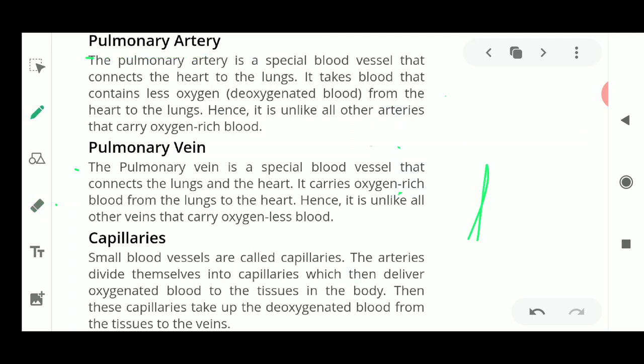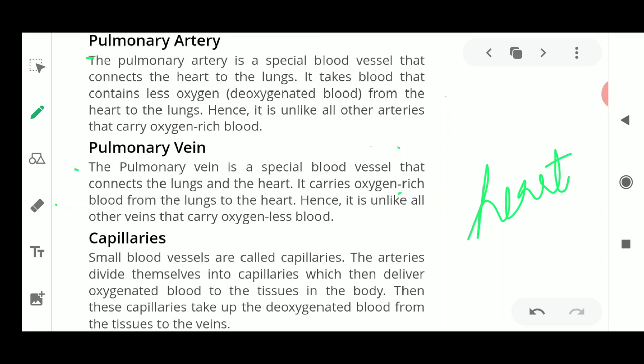When we discuss the structure of the heart, I'll tell you where this is happening and where that deoxygenated blood is coming from. For now, just remember the pulmonary artery and pulmonary vein. Normally the arteries carry pure blood except the pulmonary artery, and normally the veins carry impure blood except the pulmonary vein.